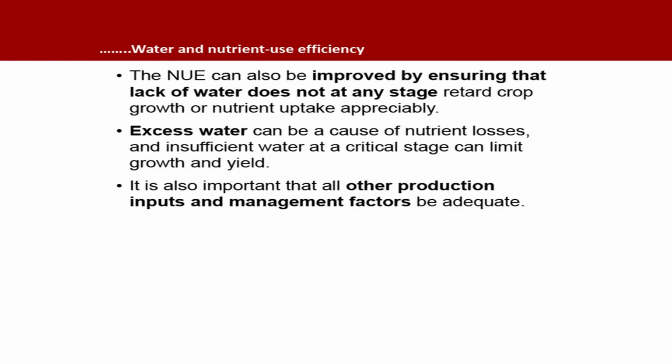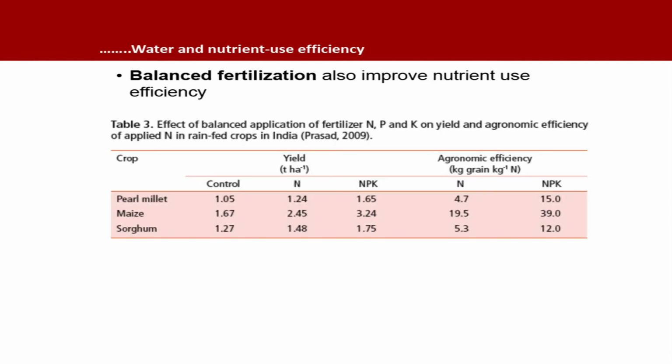The nutrient use efficiency can also be improved by ensuring that lack of water does not at any stage retard crop growth or nutrient uptake appreciably. Excess water can be a cause of nutrient losses, and insufficient water at a critical stage can limit growth and yield. Hence, at least at critical growth stages, there should be enough supply of water to get maximum nutrient use efficiency. It is also important that all other production inputs and management factors are at an adequate level. Balanced fertilization also improves nutrient use.